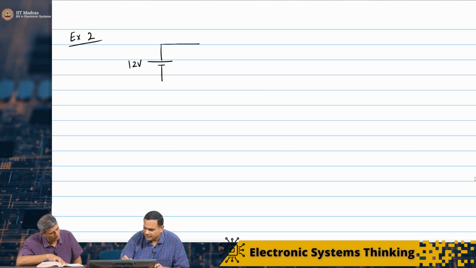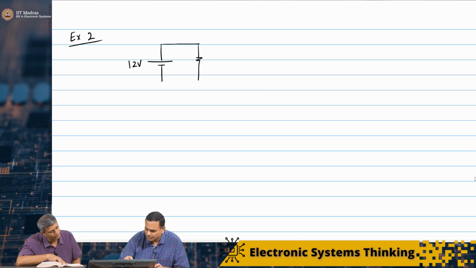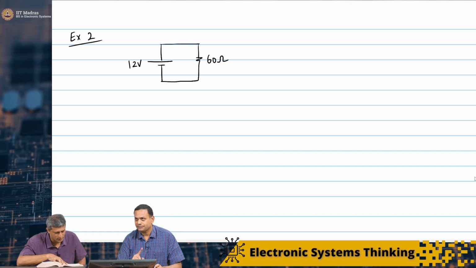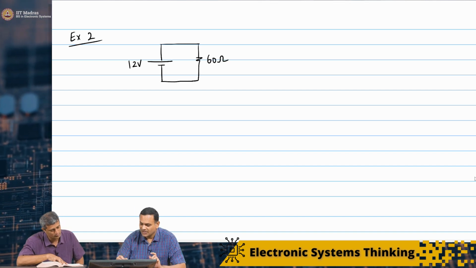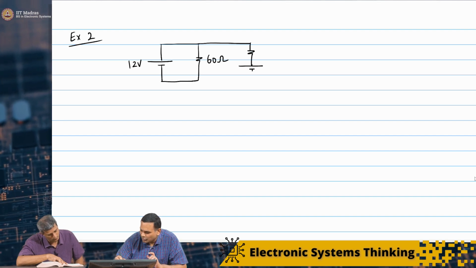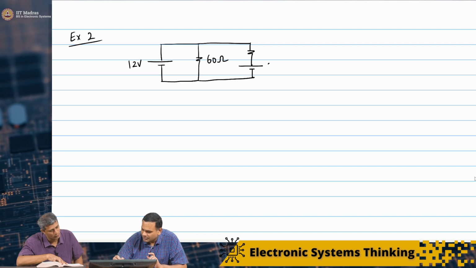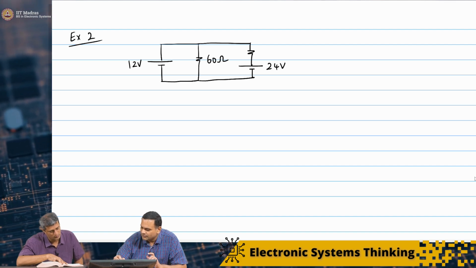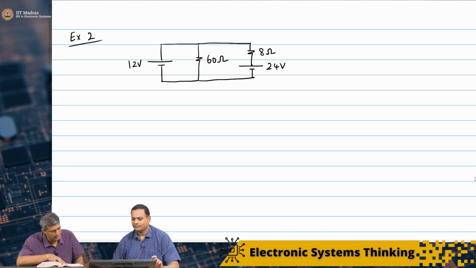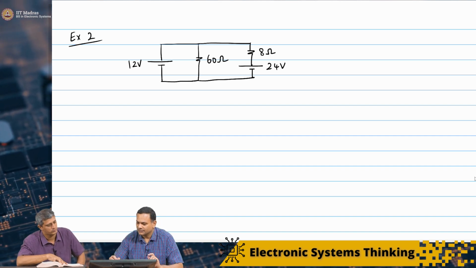A shunt 8 ohm resistor in series with a plus 24 volt source, positive on top. And finally you have a shunt 40 ohm resistor.